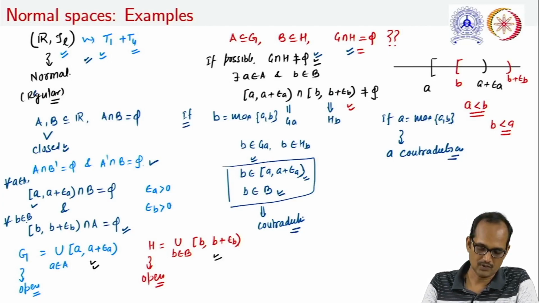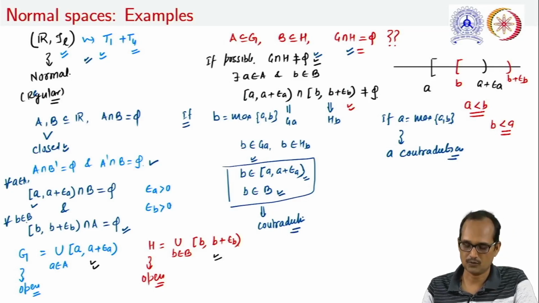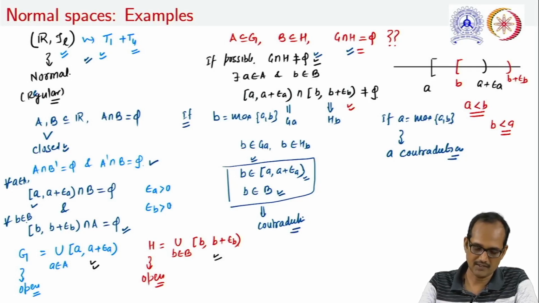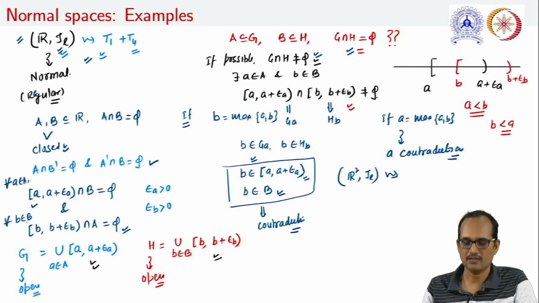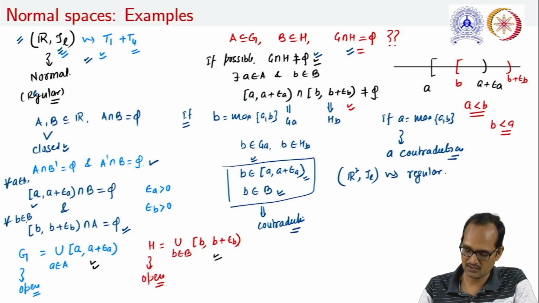Also, this will always be a regular space. The question is, what about the product of these two spaces? If we are taking the product, that is R2, and the topology on R is lower limit topology, we are talking about this one. We have already seen that the product of regular spaces is a regular space, therefore this will always be regular. But interestingly, this is not normal.